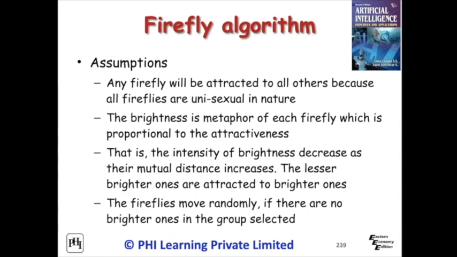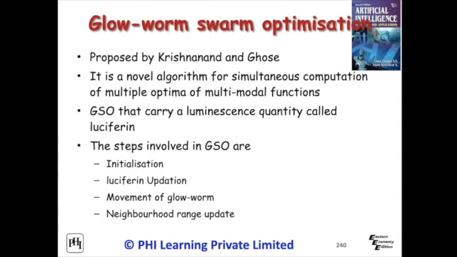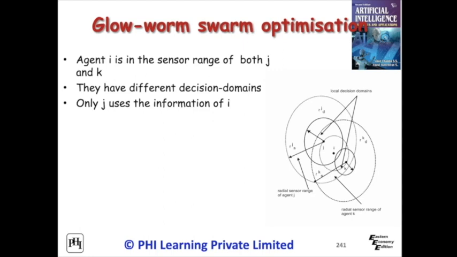Glowworm Swarm Optimization or GSO algorithm shares a few features with some better-known swarm intelligence-based optimization algorithms, such as ant colony optimization and particle swarm optimization, but with several significant differences. Agent I is in the sensor range of, and is equidistant to, both J and K. But, they have different decision domains.